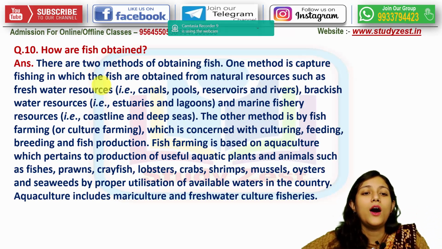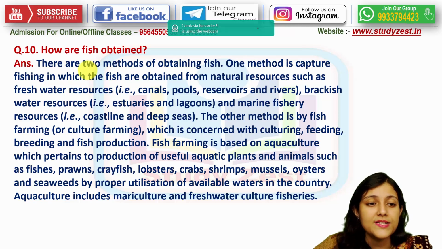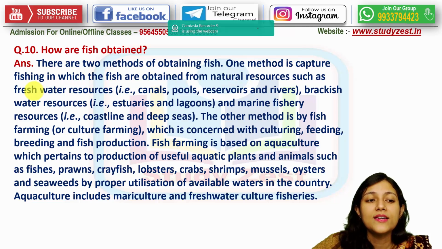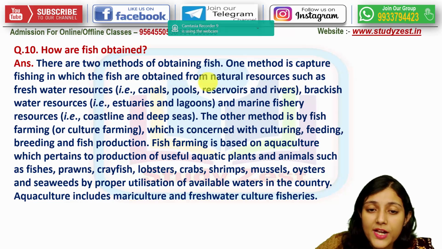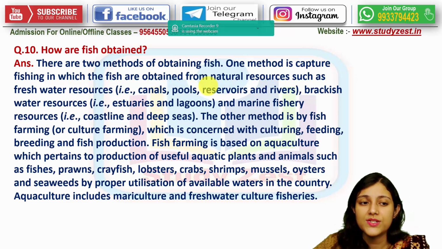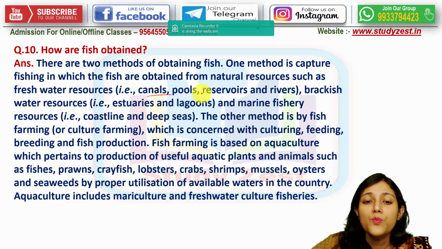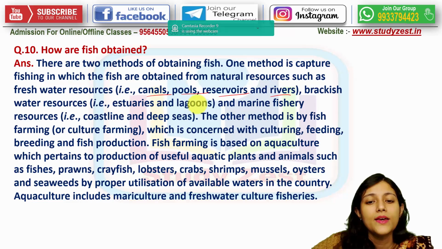Next is how the fish are obtained. See, there are two methods of obtaining fish. One is capture fishing. In capture fishing, what is done? The fish are obtained from the natural resources, such as fresh water natural resources like canals, pools, reservoirs, rivers, streams. These are the natural resources.